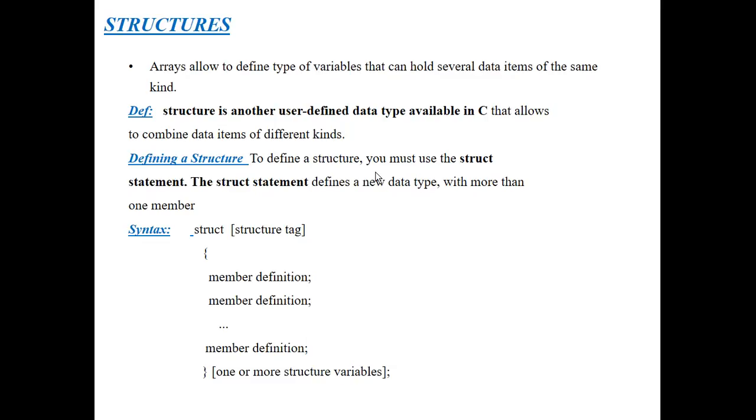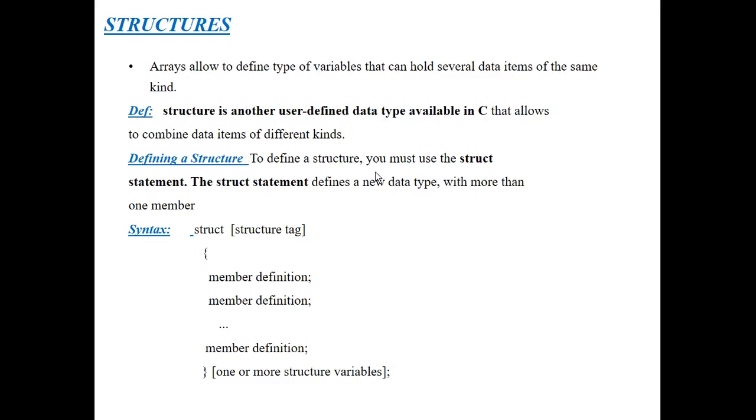A structure is another user defined data type available in the C programming language that allows us to combine data items of different kinds. Different kinds here means different data types. By using the struct keyword, programmers included structures into the language, and a structure allows us to define data items of different kinds. This is about structures.